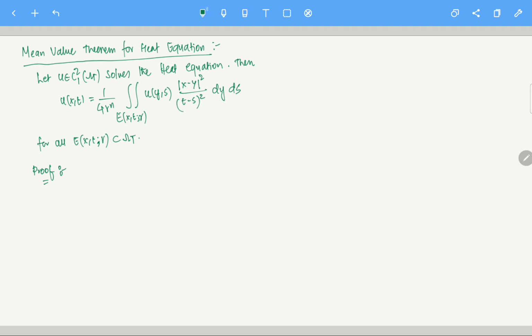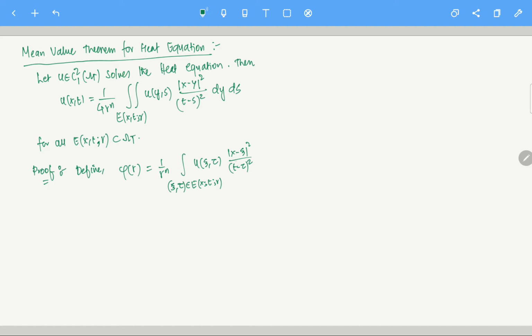If you remember the proof of the mean value property for the Laplace equation, we started out with the phi of r, right? Okay, so let's start here also. So the proof is, let's define phi of r as 1 by r to the power n, integral over xi, tau in E(x,t,r), of u of xi, tau, times mod x minus xi square over t minus tau square.